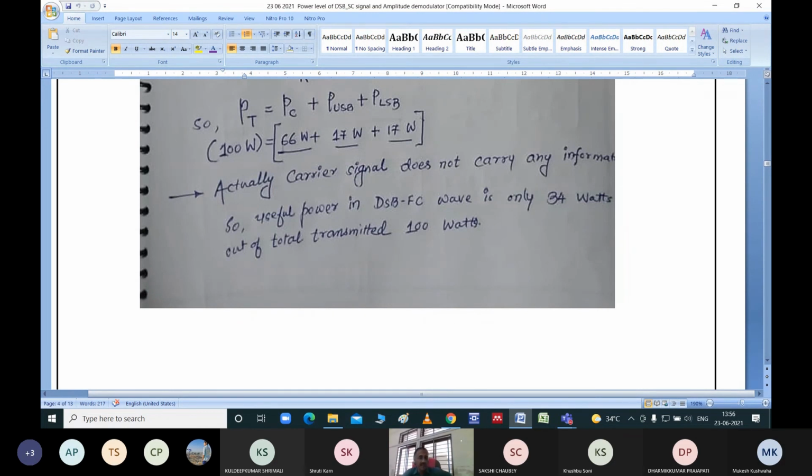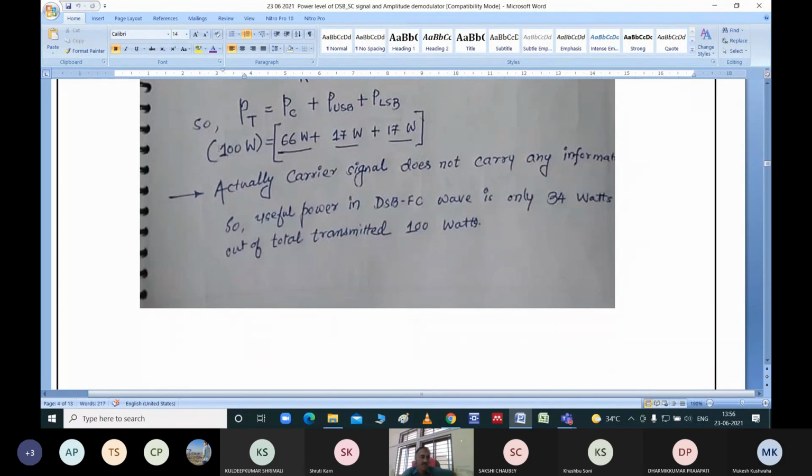But at the same time, if you reduce this quantity, then the remaining quantity will be further increased in both of them equally. So in that sense, the strength of the upper sideband and lower sideband will increase, which actually consist of your information signal. Your information is already there in the upper sideband as well as the lower sideband, equally in a duplicate manner. So that's why carrier suppression is the suitable approach to utilize the total power.